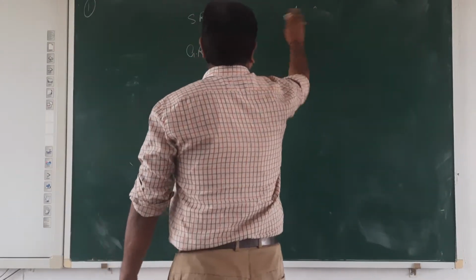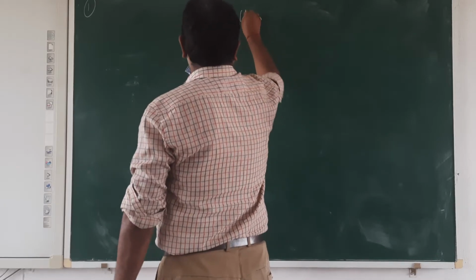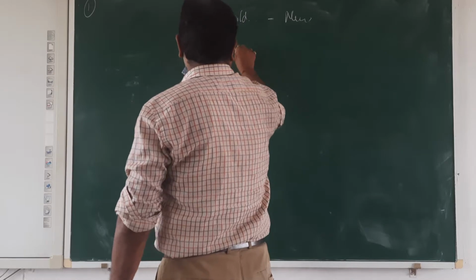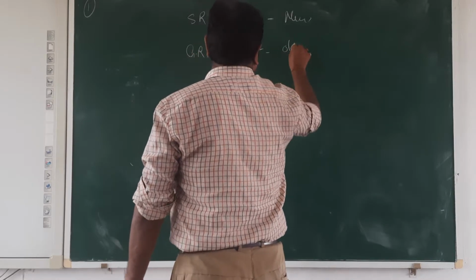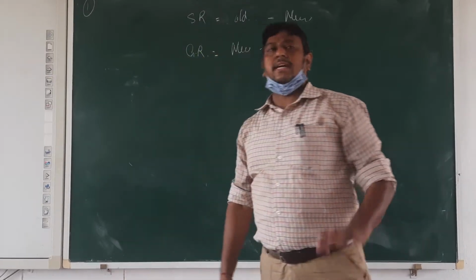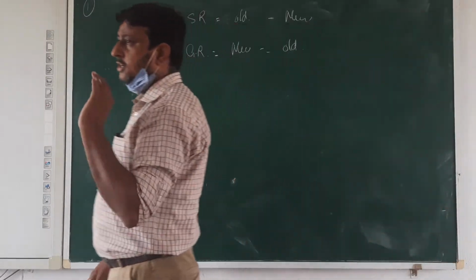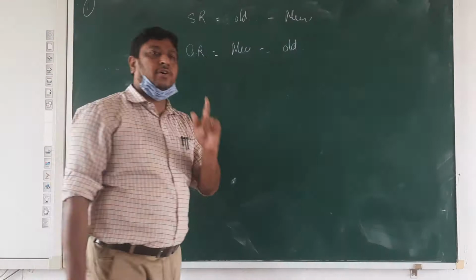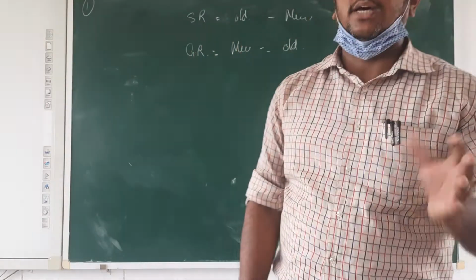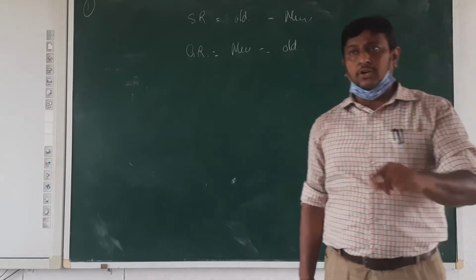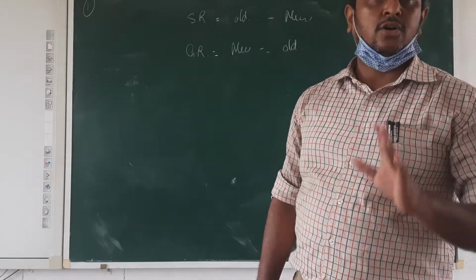Sacrificing is equal to old minus new, and gaining means new minus old. Why? Sacrificing means you are going to surrender your percentage, your ratio, meaning the old ratio is more than the new ratio. Gaining means you are taking some more ratio, meaning the new ratio is more than the old ratio.